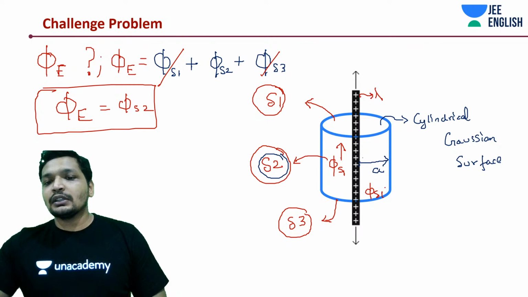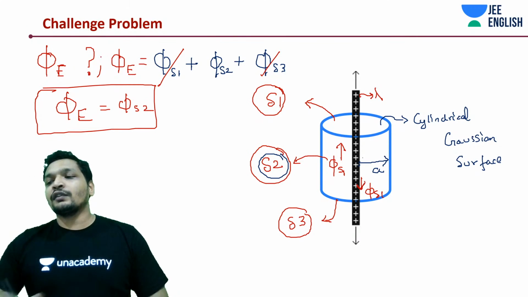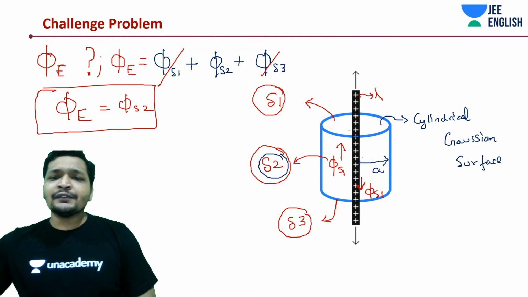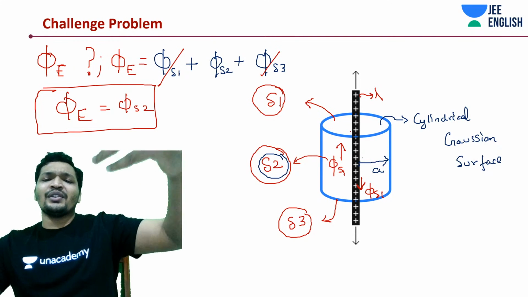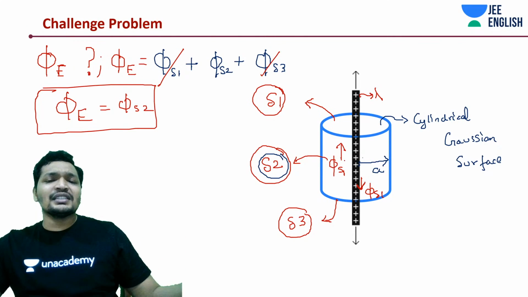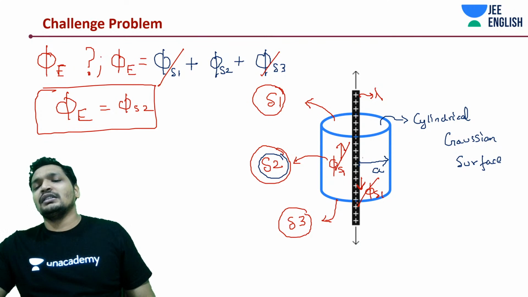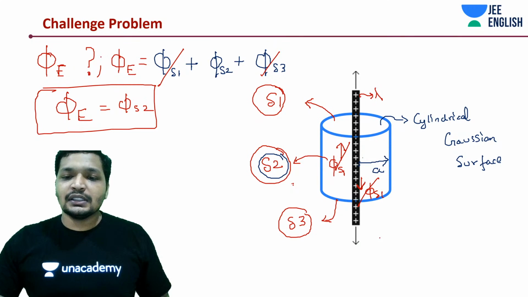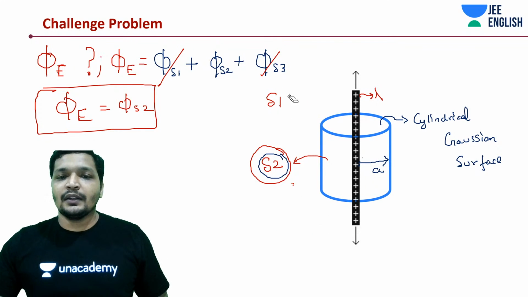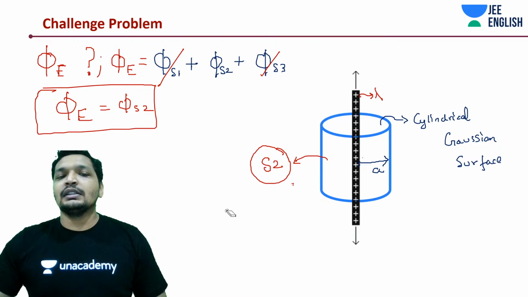If you notice, ultimately you would have to give one sign to one of the directions. Let's say I'm observing from this direction: the field lines exiting from this point are also exiting from the other point, so the flux gets cancelled out. What's left over is just surface 3, which is the easiest surface that we can deal with. Why is it so easy? Let's understand. So you understood that point? Now we are only concerned about surface 2.